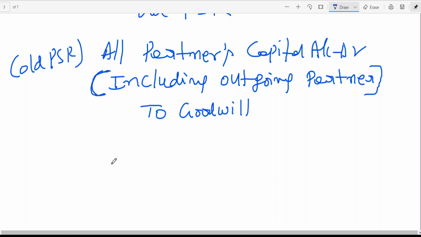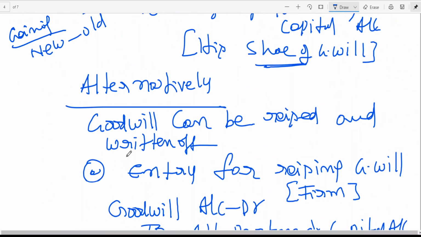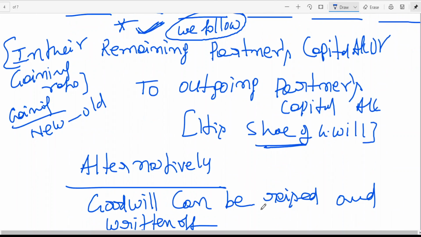So all partners' capital accounts are debited to goodwill account in the old profit sharing ratio. This entry you must write whenever existing goodwill is there. Otherwise, retirement or death is very simple. Tell me, I think this is what we are following. Remaining partners' capital accounts debited to outgoing partner's capital account.